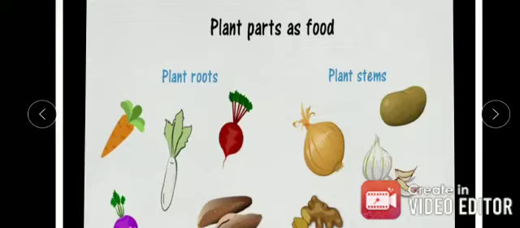Some plants store food in their stems, which are actually modified underground stems. We eat the stem of such plants as food. For example, onion, potato, ginger, garlic, turmeric, and there are many more.